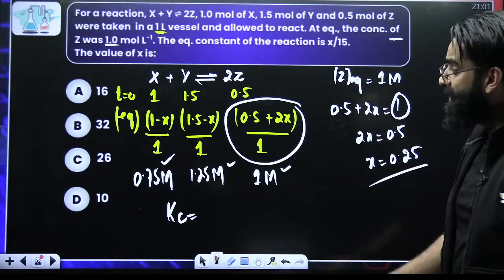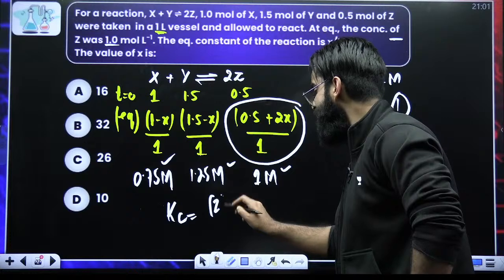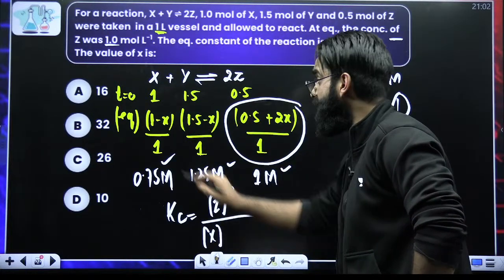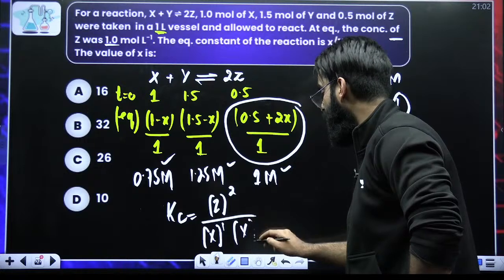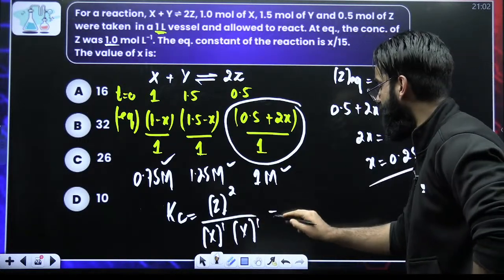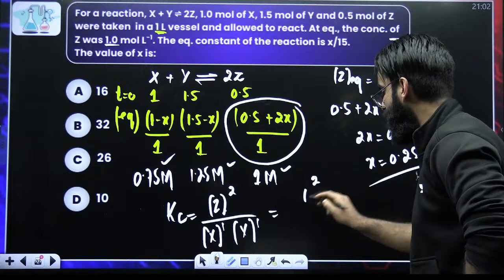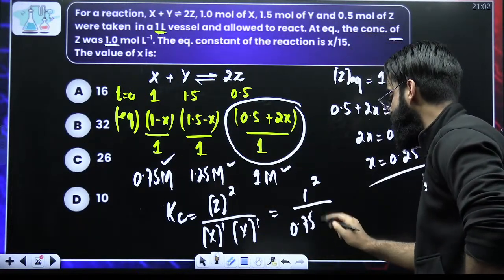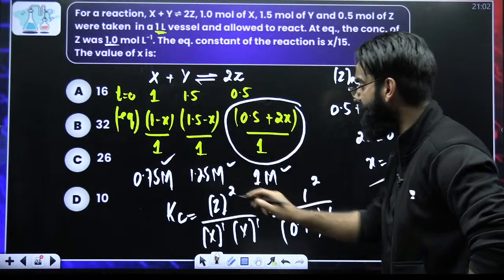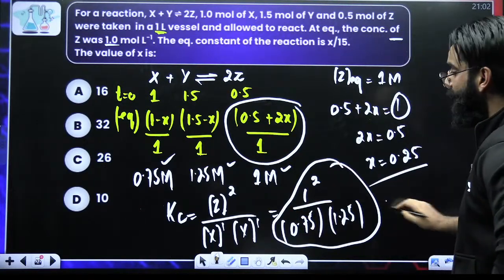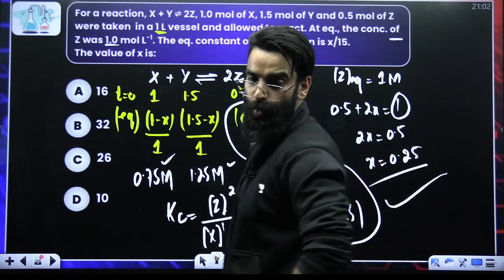Kc is simply going to be the concentration of Z at equilibrium raised to power 2, divided by the concentration of X at equilibrium raised to power 1, times the concentration of Y at equilibrium raised to power 1. Now the concentration of Z at equilibrium is 1, squared, divided by the concentration of X at equilibrium, which is 0.75 raised to power 1, and the concentration of Y at equilibrium is 1.25. So solve this particular term and get the value of Kc which you were supposed to calculate.